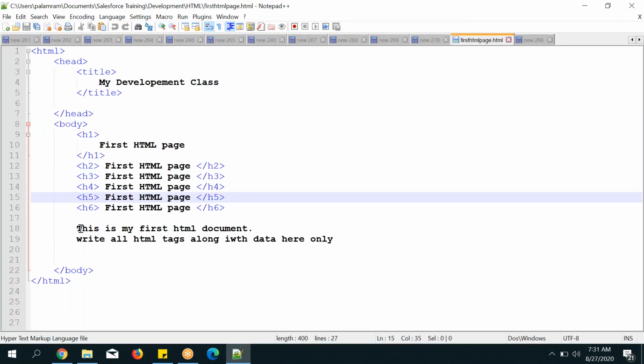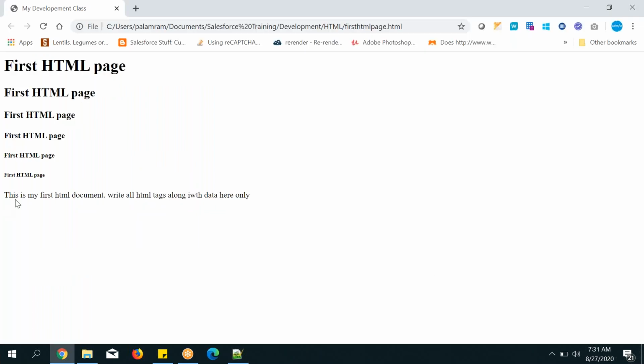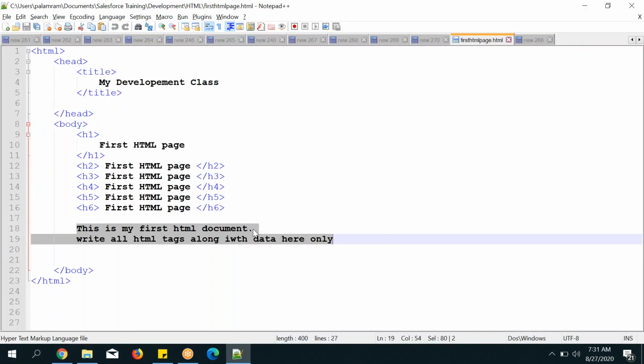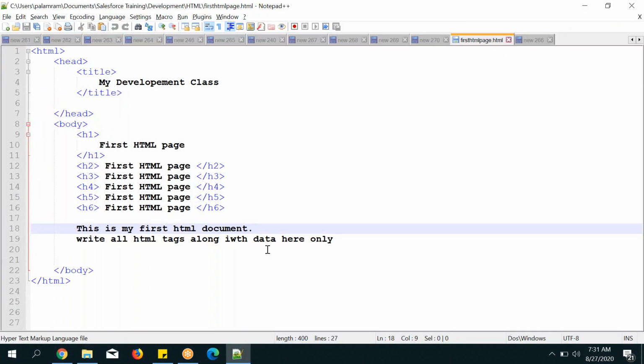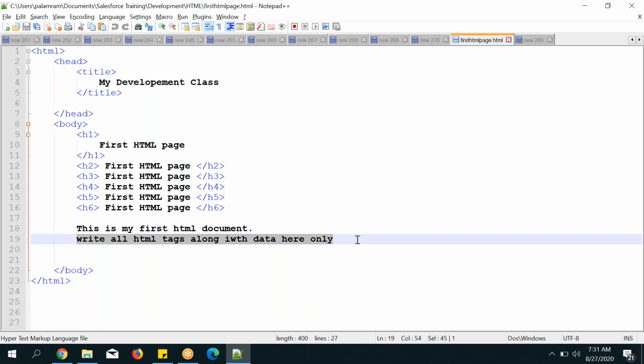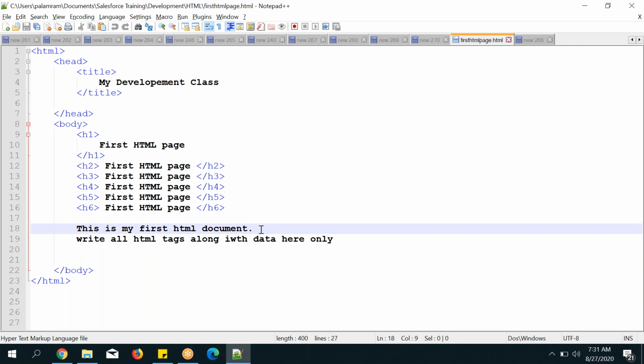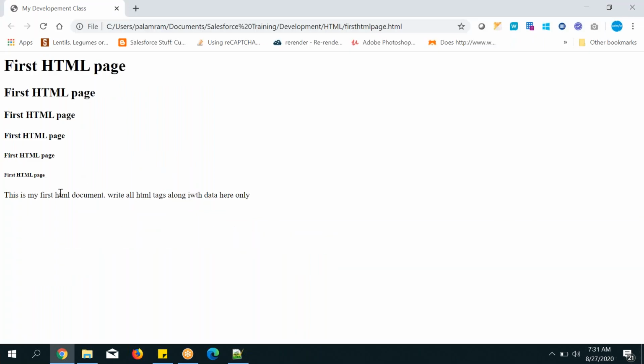Keen observation, I told you, right? Here I have written 2 lines. I have written these statements in 2 lines, but in the output it is displaying in a single line. So I want to display these 2 in 2 lines only. So listen carefully, requirements are very important. These 2 statements, as they are, I want to display as they are here also.